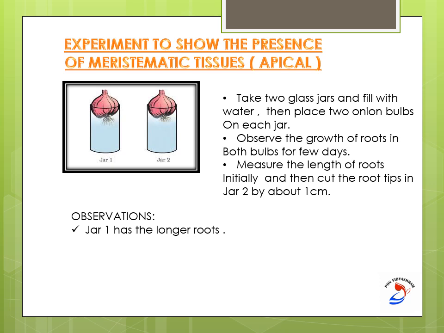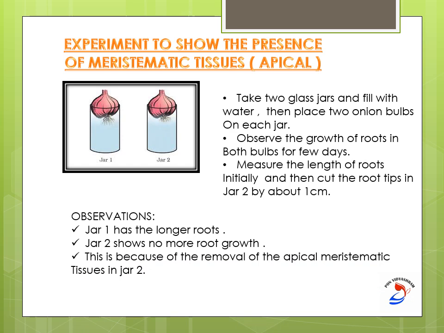The tips of the roots with the meristematic tissues were not cut, so they continue to grow. What about jar 2? Will there be any growth? No, there will not be any root growth in jar 2 because we have cut the root tips which have the apical meristems. This is because we have removed the apical meristematic tissues.